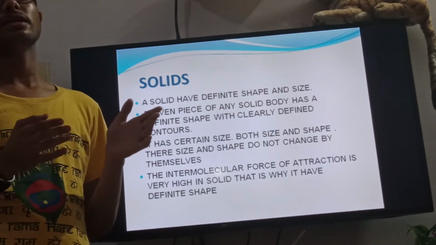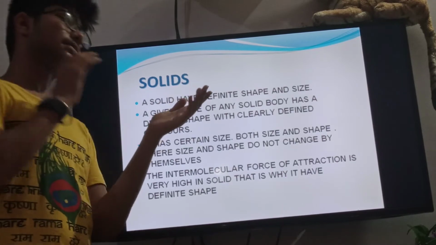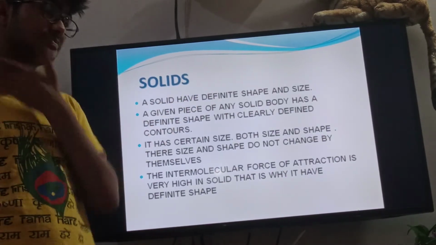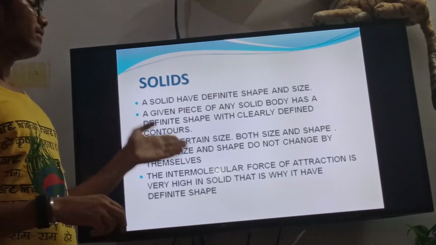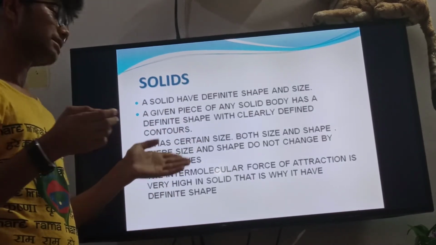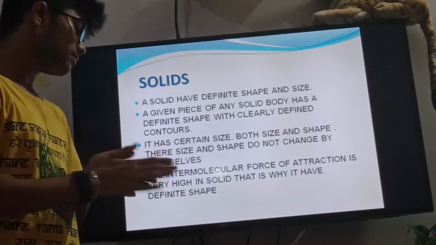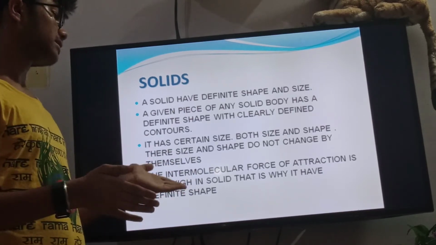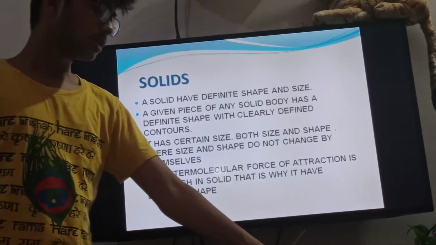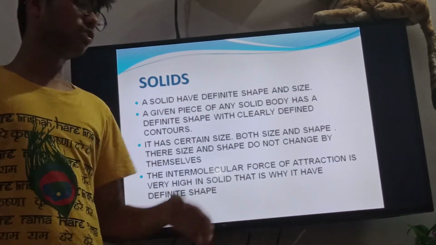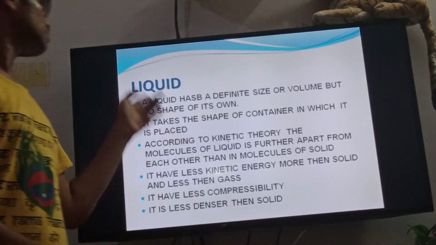Kinetic energy is produced when the molecules move in random motion and strike each other at full speed. But a solid has negligible intermolecular space. That's why there is no kinetic energy, and it has a definite shape because the molecules attract each other.